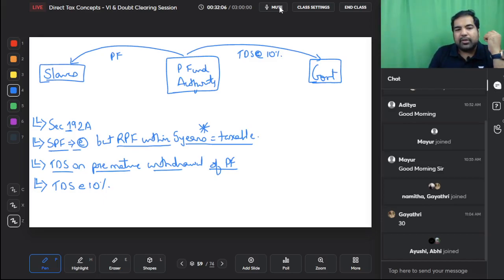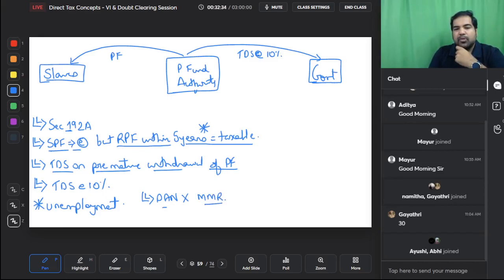But in the 5 years also, if it is because of unemployment, you are unemployed because your company shut down or because you had some illness or accident, then in those cases, you can withdraw the amount and it will not be taxed, and if it's not taxed, there will be no TDS. Guys, this one again is only and only for employees. So you should give their PAN details, and if you don't give their PAN details, then they will charge MMR. So it will not be 10%, but it will be MMR.